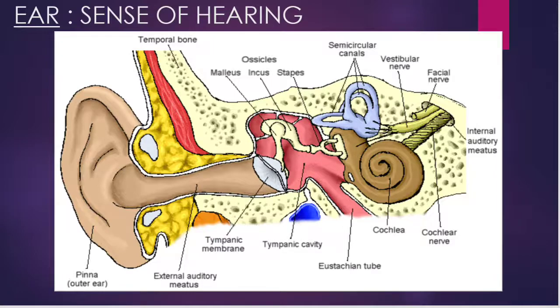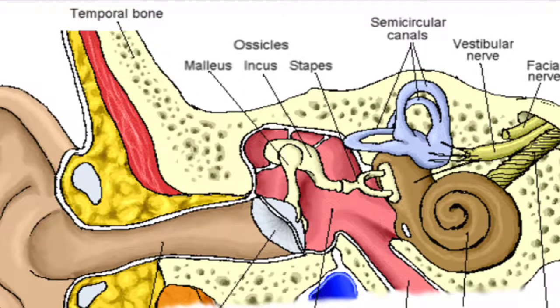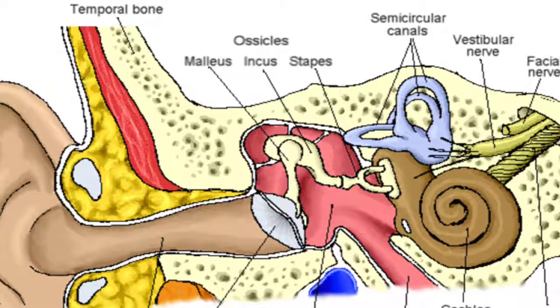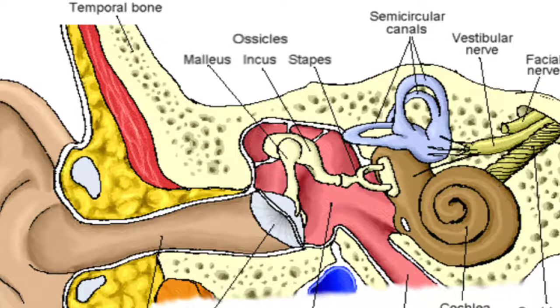Now the middle ear consists of a chain of three bones. Can you see the three bones here? Yes. Malleus, incus and stapes. The three common names are hammer, anvil and stirrup.